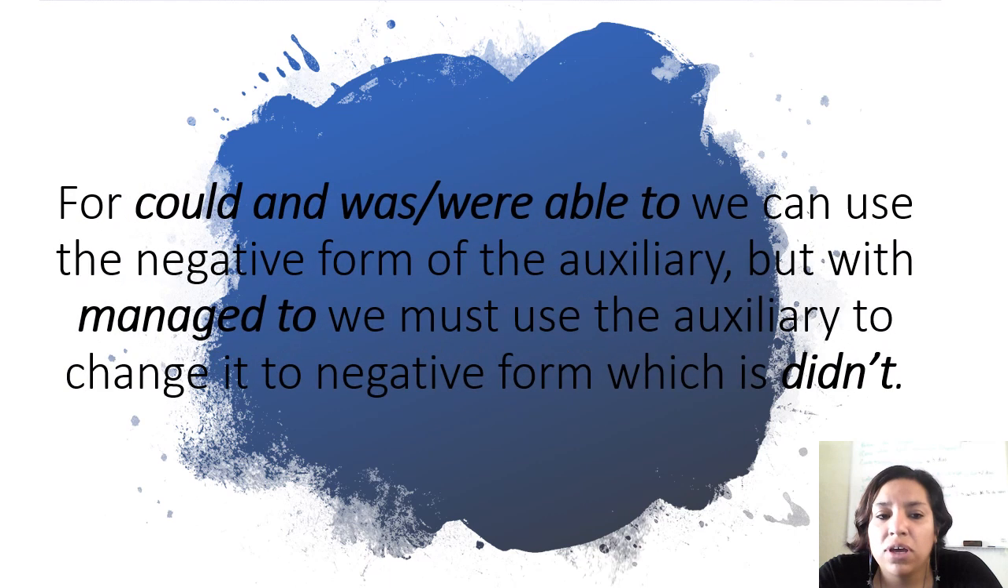For could and was/were able to, we can use the negative form of the auxiliary. If you remember, the negative form of could was couldn't, and for was and were it was wasn't and weren't able to. But with managed to, we must use the auxiliary to change it to negative form, which is didn't, or in the case of questions, did, as it was in the last examples that we saw.